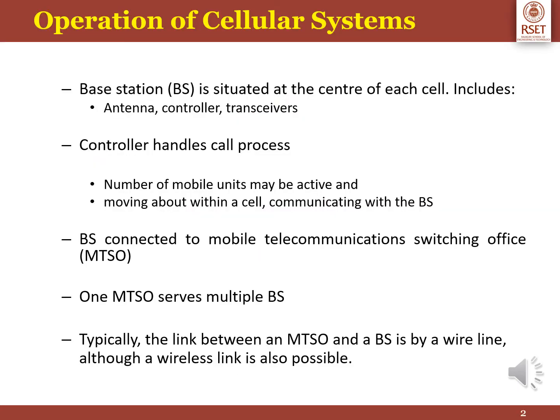In this lecture, we discuss the operation of a cellular system. In the cellular system, each cell contains a base station, antenna, controller and transceivers. The major job of the controller is to handle the call process, that is, the number of active mobile units, and also the movement of mobile units from one cell to another cell.